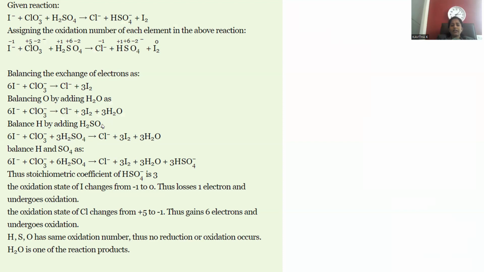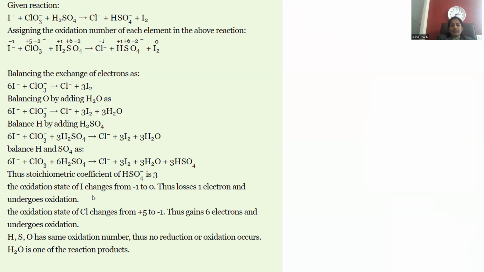After balancing the hydrogen, the thing left is sulfur and oxygens. That means SO4 got increased on the left hand side. So whenever sulfates are increased, we need to balance towards this side by providing bisulfate anions. So the stoichiometry for this will be taken as 3 moles of bisulfate generated.